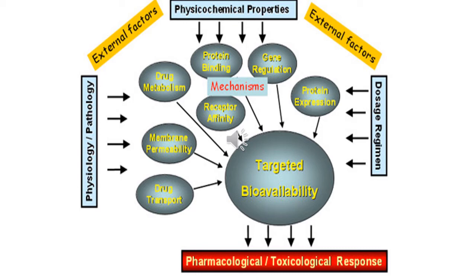So membrane permeability, drug transport, followed by drug metabolism, followed by the bound form of drugs, that is plasma protein binding, receptor affinity, gene regulation and protein expression. So these are the different factors which affect the bioavailability to get the targeted pharmacological action.